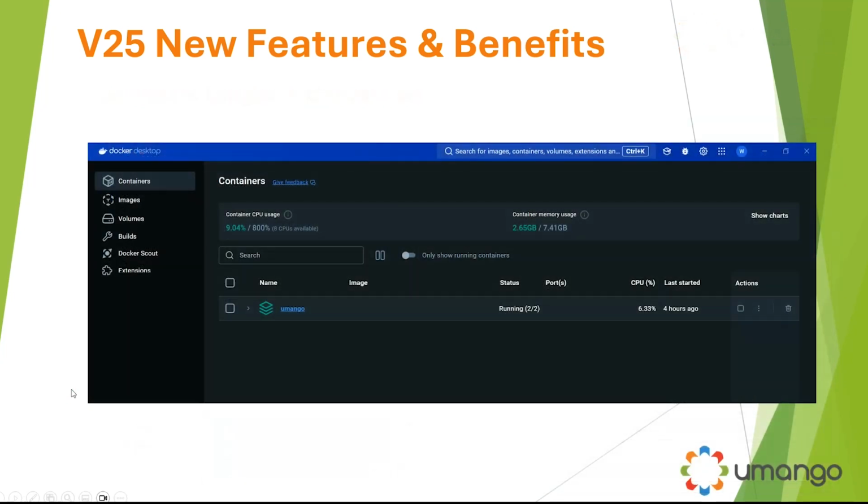Okay. Now, this might sound a little bit technical, but it's just good to know that Umango 25 will support containerisation. What does that mean? It just means that you can run Umango and all its dependencies in a container. It means that you can install it on, for example, Linux or something of that nature. You don't necessarily need to run it in a Windows environment. And this takes us, as part of our product planning, to different methods of being able to deploy Umango in the cloud, also completely solely on-premise as well, depending on what your needs are.